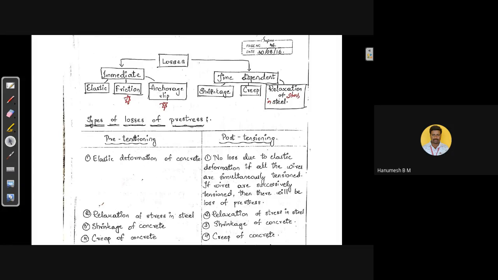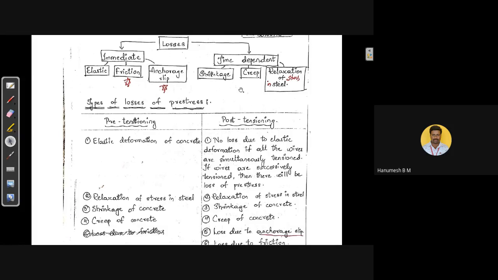In case of time-dependent losses, we have losses due to shrinkage of the concrete, losses due to creep of the concrete, and also losses due to relaxation of stress in the steel. This is the brief classification of the losses in the pre-stress.